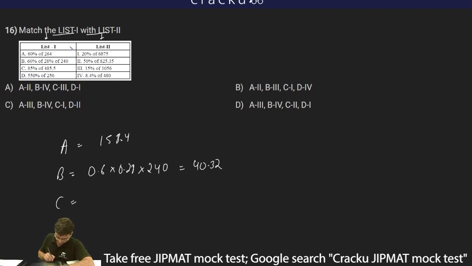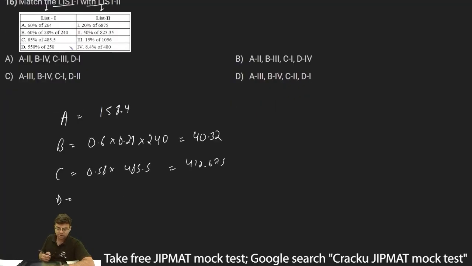Then C is 85% of 485.5, which is 0.85 into 485.5. This will be equal to 412.675. Then we have D, which is 50% of 250, which is equal to 5.5 times 250, and thus I can say this is equal to 1375.